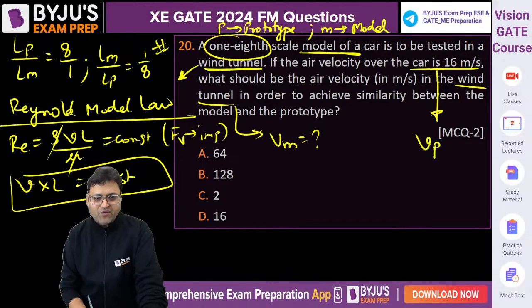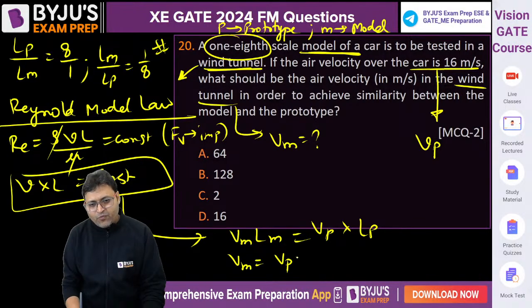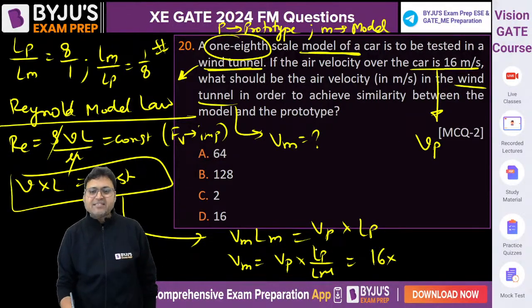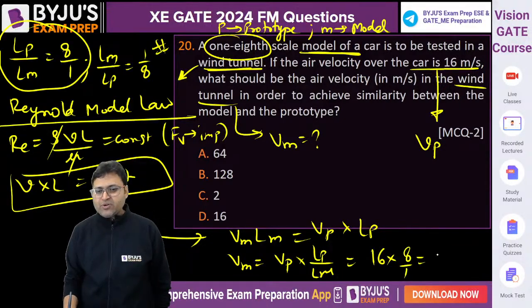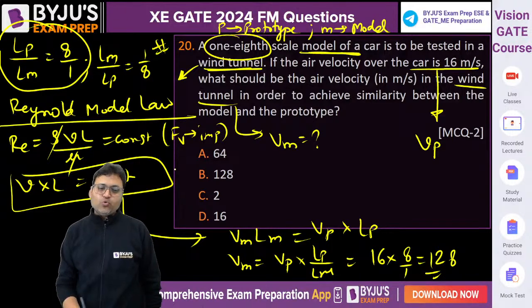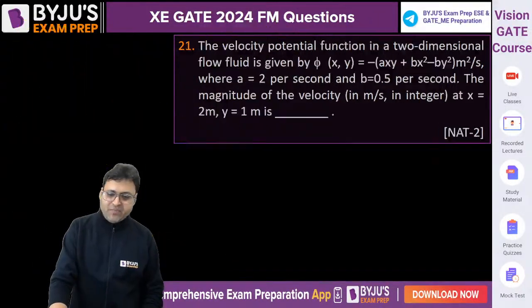We can write VM LM equal to VP into LP, or VM is equal to VP into LP by LM. Do not commit this mistake. VP is 16, LP by LM is 8 by 1, so it will be 128. It will not be 2. It will be 128. B will be the answer.